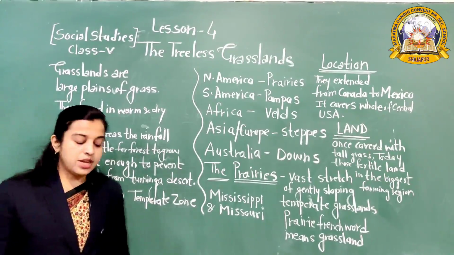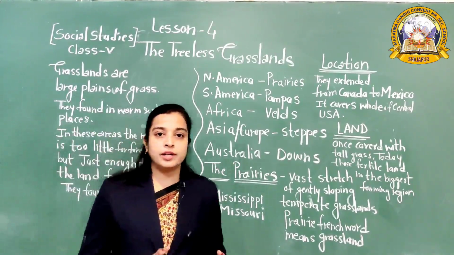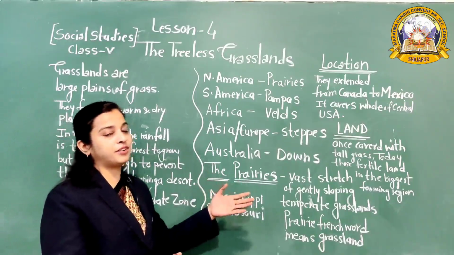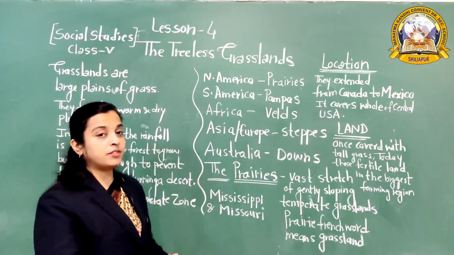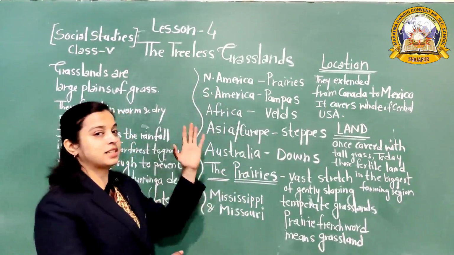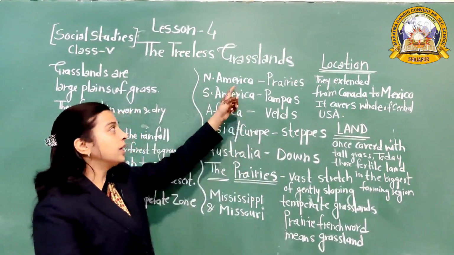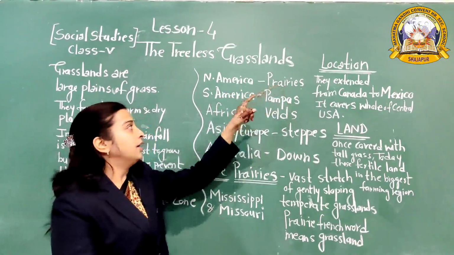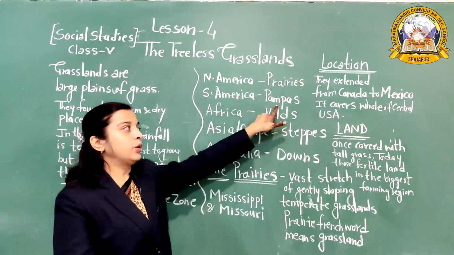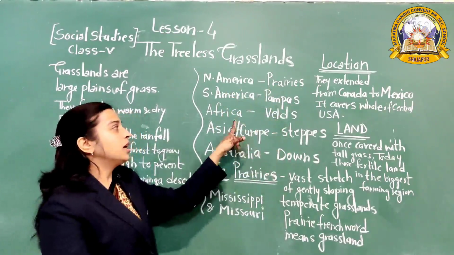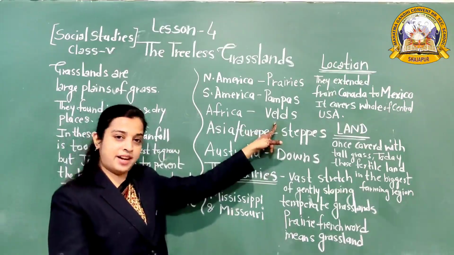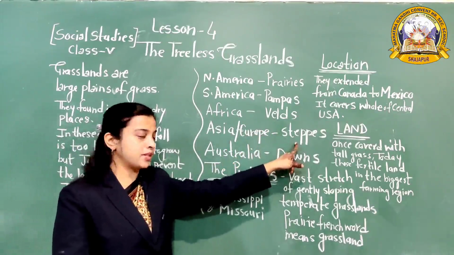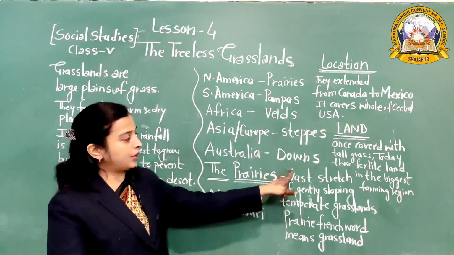This type of grassland is found in different continents, but they have different names in different continents. So let's see the names of these grasslands. In North America, they are known as prairies. In South America, pampas. In Africa, velds. In Asia and Europe, steppes. In Australia, downs.